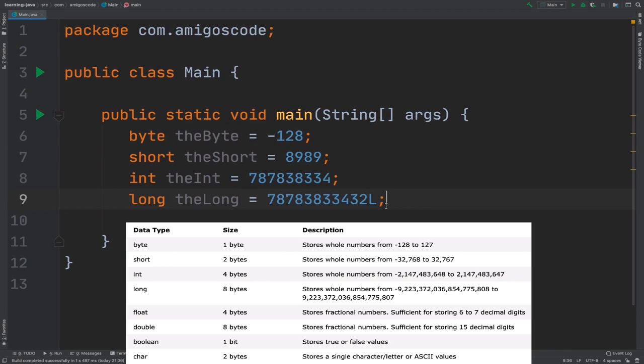So byte is 1 byte, short is 2 bytes, int is 4 bytes, and long is 8 bytes in memory. Obviously, this will take a bigger number, therefore it requires more to be stored in the memory. As I said, these allow you to store whole numbers. Now, if you want to store decimals, this is when you use the float,